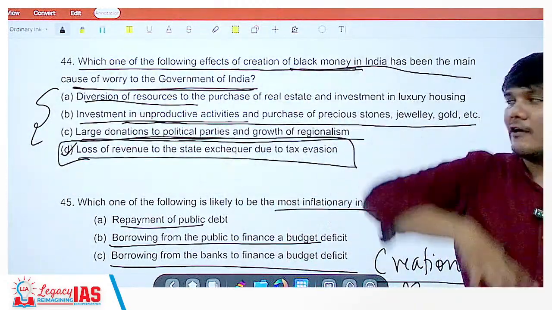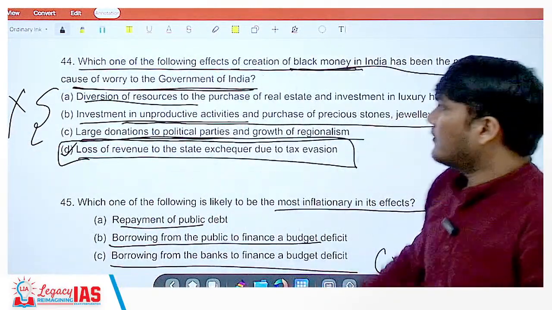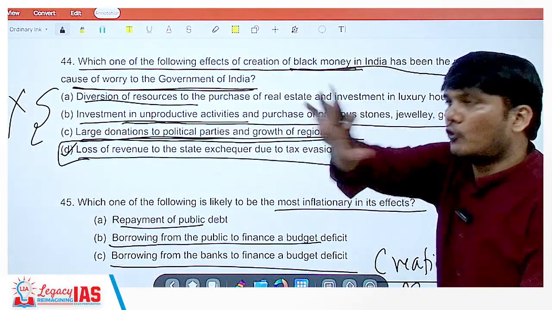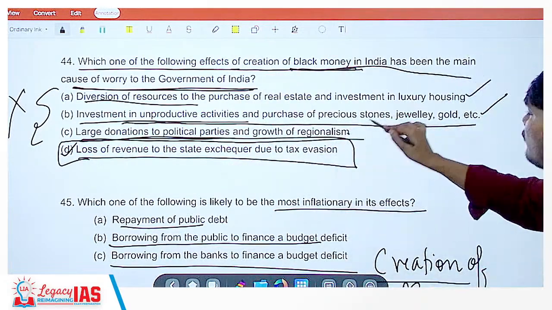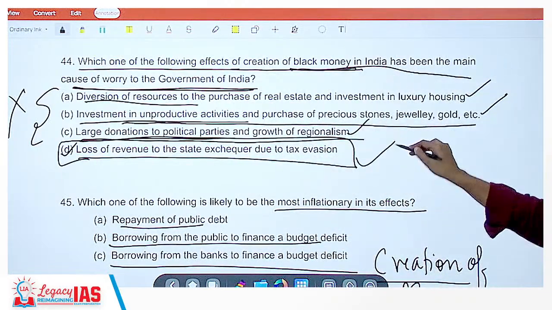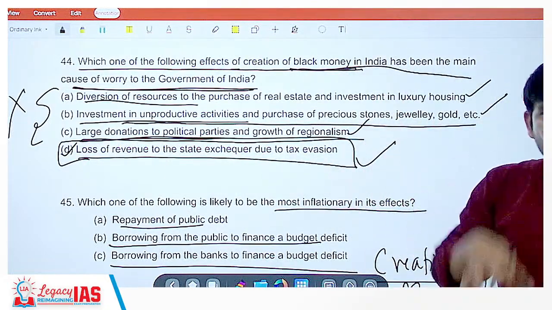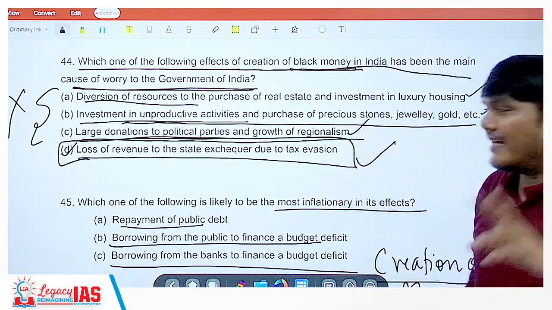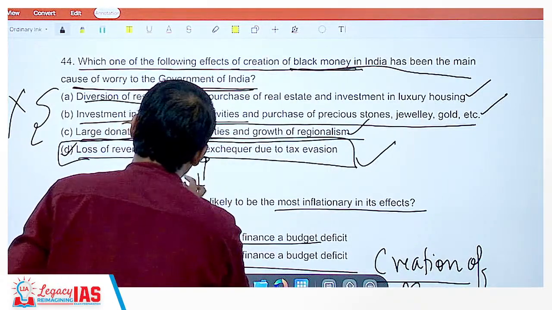If it comes to the government, all this stops. See, if this particular thing stops, will the rest of the three stop? If this particular thing stops, the rest of the three will anyhow stop if the black money becomes white and is in the system and is no longer black at all. That is one thing. Secondly, this is a very direct impact.